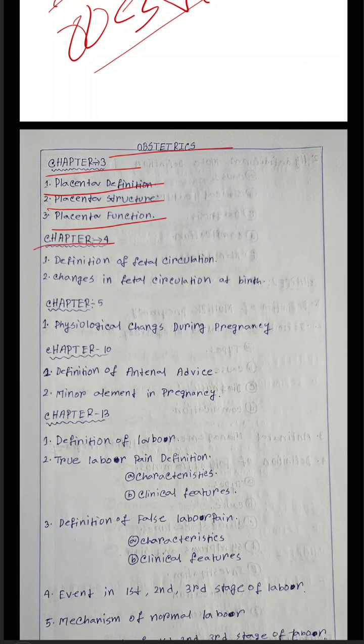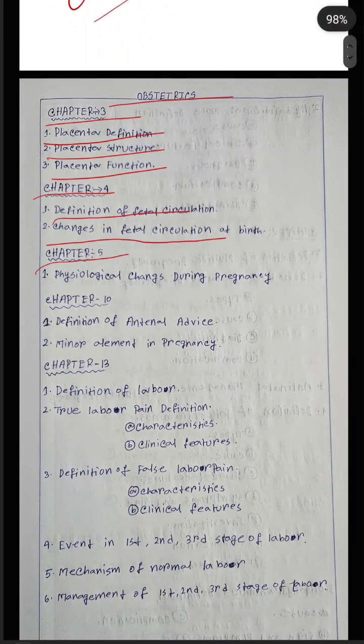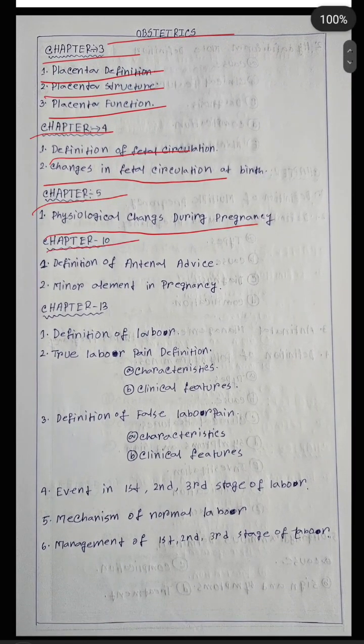Next, chapter number 4: definition of fetal circulation and changes in fetal circulation at birth. Next, chapter 5: physiological changes during pregnancy. Next, chapter number 10: definition of antenatal advice. Second, minor ailments in pregnancy.